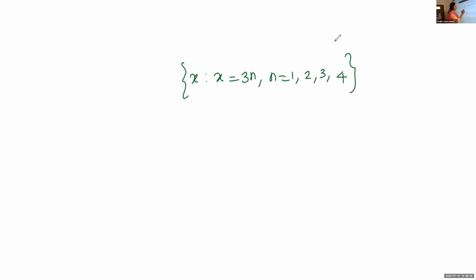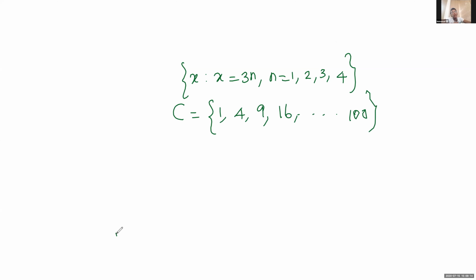Now next one. Suppose I am defining a set C as 1, 4, 9, 16, etc. up to 100. Now you have to identify the property. Can you identify the property here?